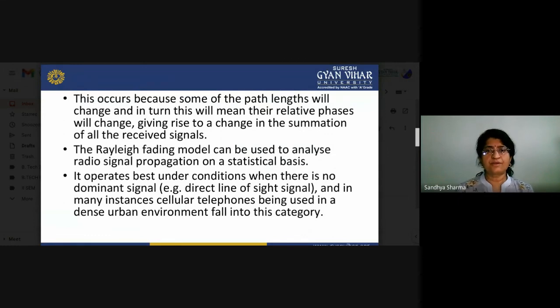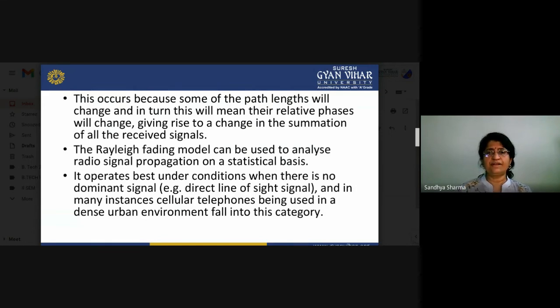This occurs because some of the path lengths will change, and in turn their relative phases will change, giving rise to a change in the summation of all the received signals.